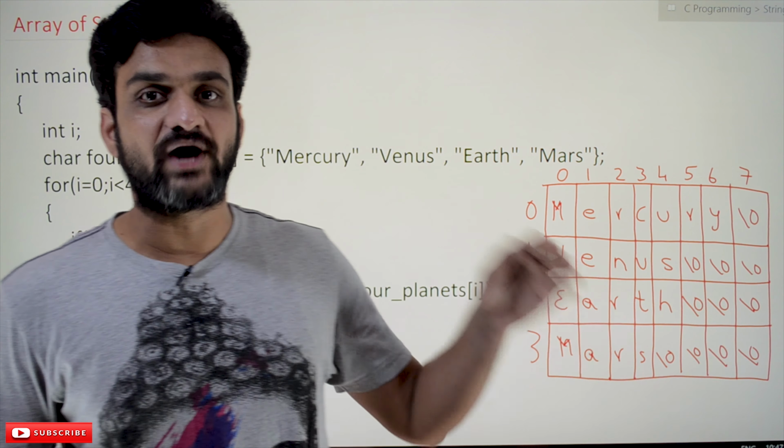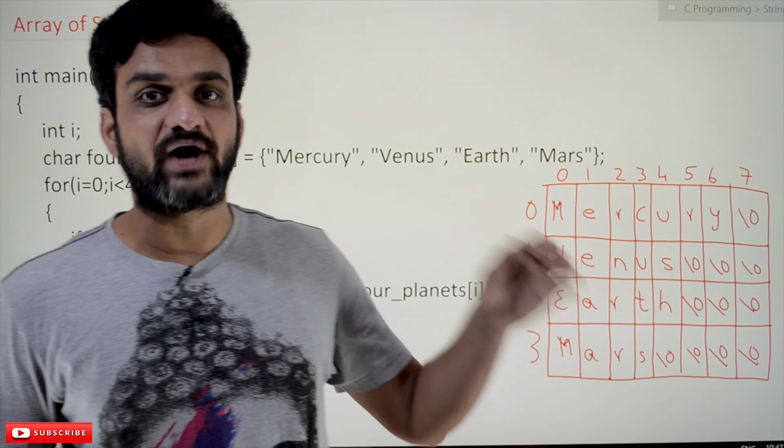So we have initialized the strings within the declaration part. What if we want to allow the user to provide the strings? How to write the program? Let's try to understand that program also. We have given the same program, but here there are no initializations. The strings are not initialized.